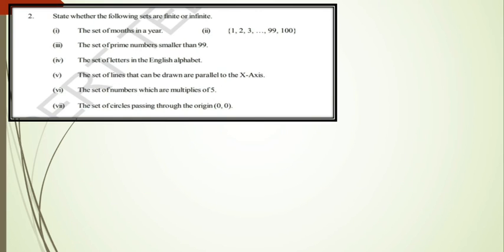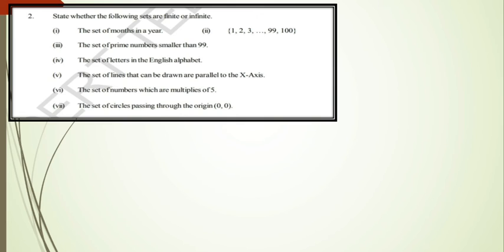And see the second problem. State whether the following sets are finite or infinite. Already we know that finite means they contain a fixed number of elements. Otherwise, if they have endless elements, this is called infinite. So see the first one, the set of months in a year. This is a fixed number. How many months are there? You can say some fixed number. So this is a finite set. Like this you have to give the explanation. There are 12 months in a year. Therefore this is a finite set.